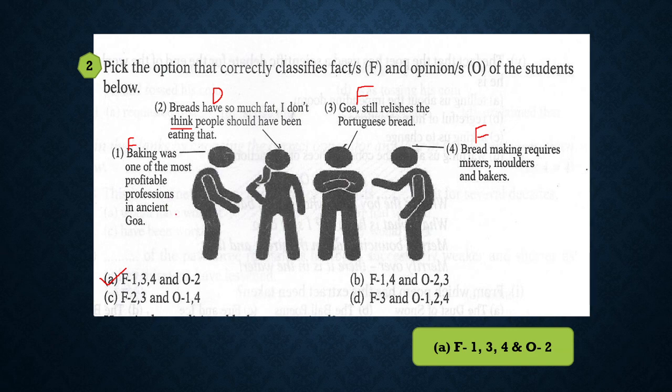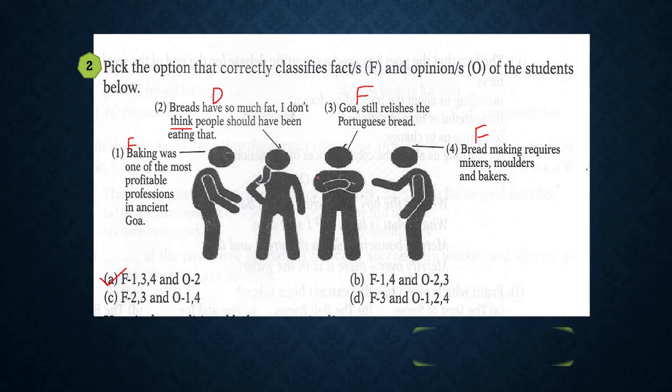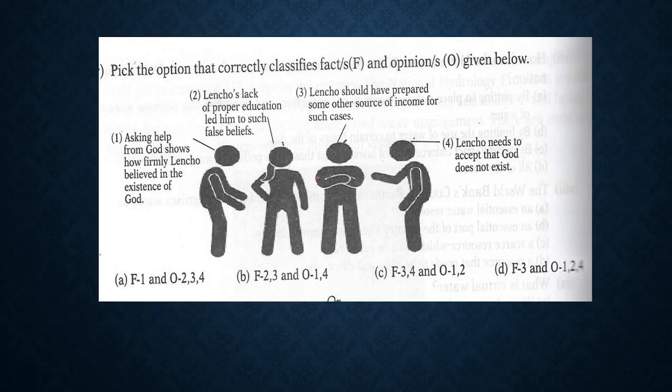Now one thing here, like I told you that this is the word think and it gives us an idea that is an opinion. But if we look at the previous question, let's move on to the previous. So here all the statements have think. I forgot to tell you here all the statements they have think. And since I told you that statements or facts can be written as opinions, so this is an example of that. So don't just see the word think and decide whether it is an opinion or fact. Read it, remember what was in the chapter, and then decide. Okay, so this is done now. This is the answer. We move on to the next one.